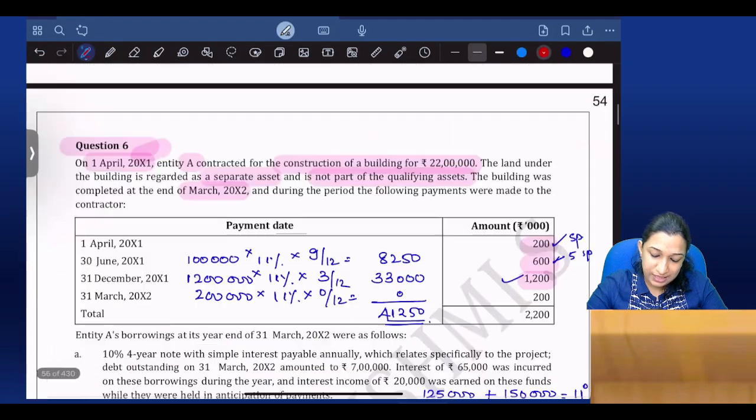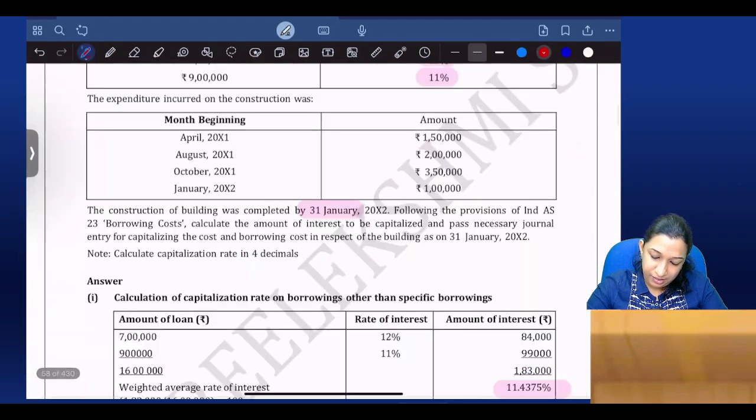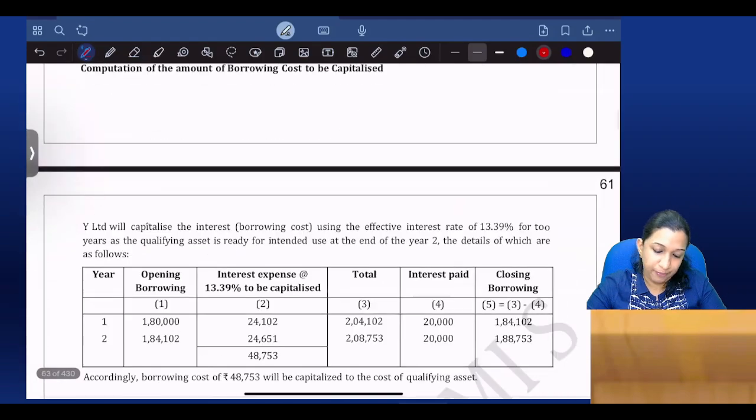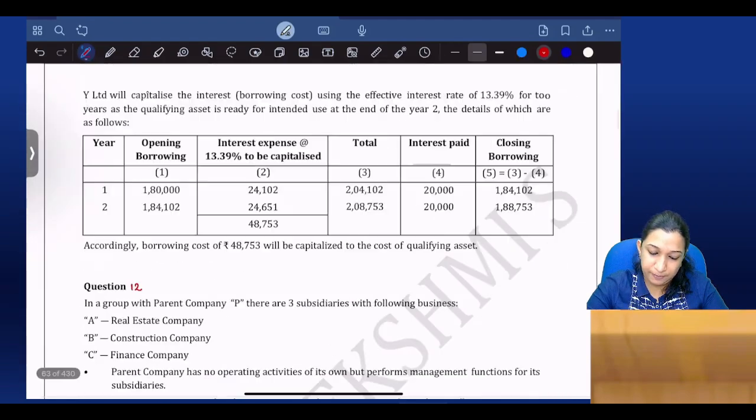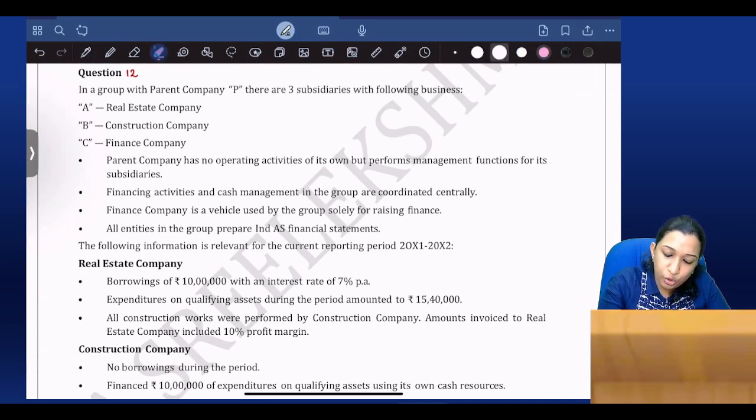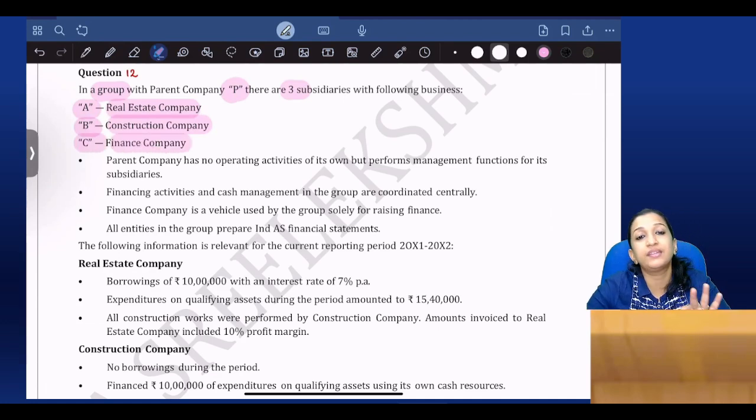There is a good question in the study material which I used to say that question will be asked for exams. Question number 12 on page number 61. Listen. In a group with parent P, there are three subsidiaries: A, a real estate company, B, a construction company, and C, a finance company. There is a parent and three subsidiaries. Parent company has no operating activities of its own but performs a management function for its subsidiaries. So what is the parent company doing? Parent company is like, I'm just taking care of my kids.